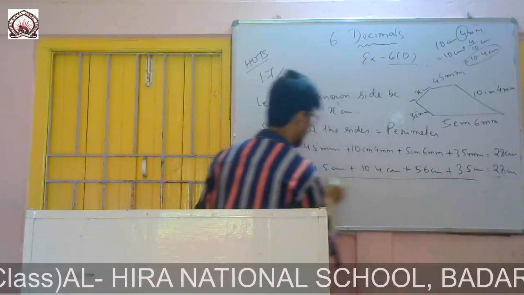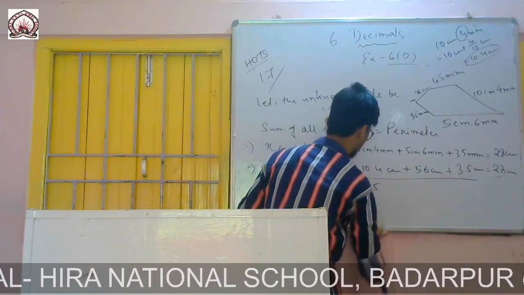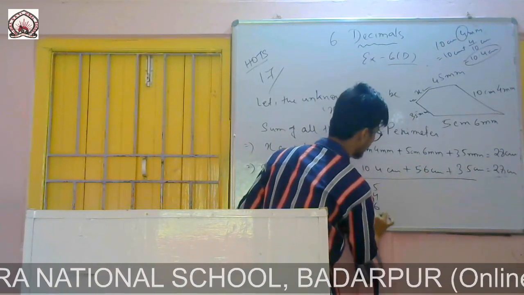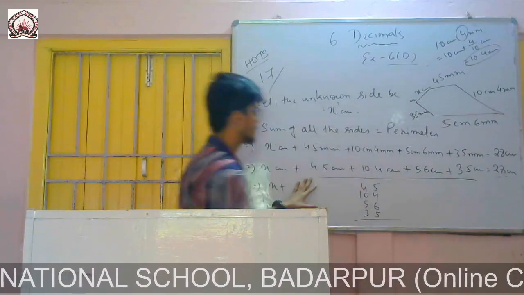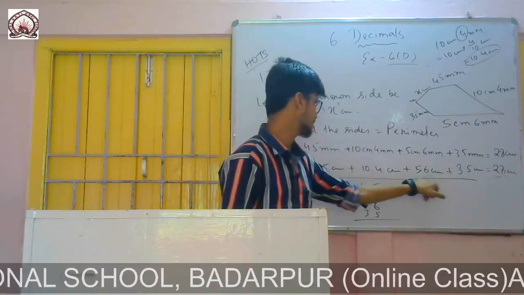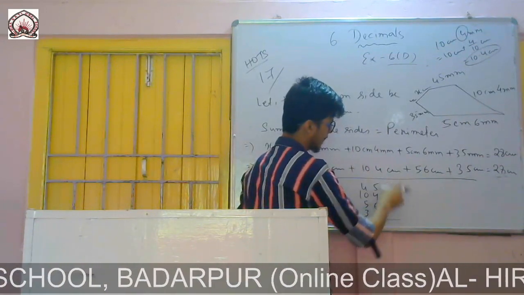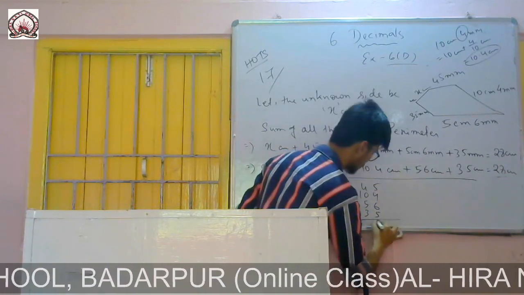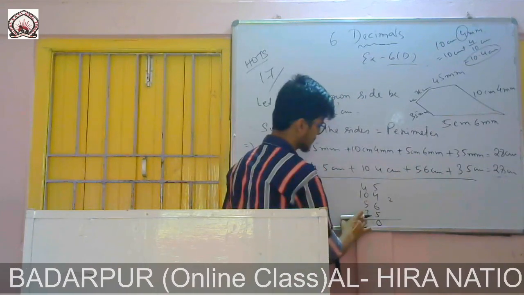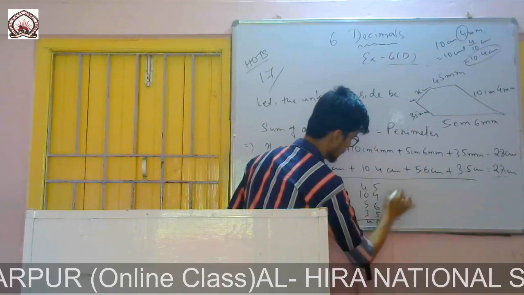I will do the addition of these. Adding 6 plus 4 is 10, 5 plus 5 is 10, 10 plus 10 is 20, and the rest of the digits add up, with the decimal in place.